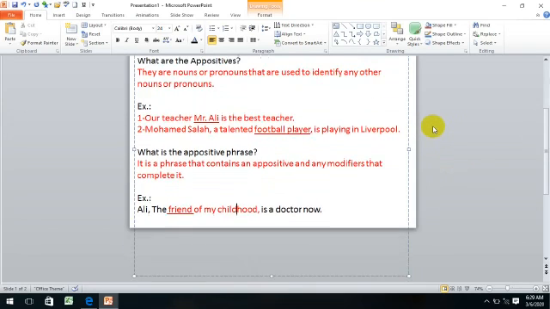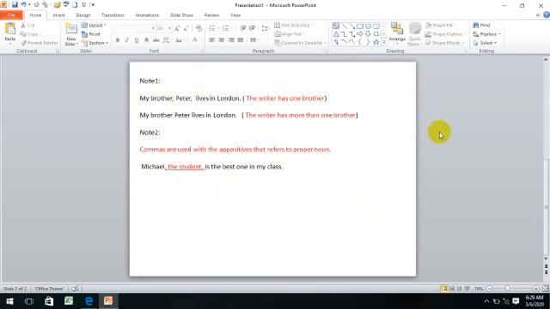Alright. We have some notes. Actually, we have two important notes when we talk about the appositives and appositive phrases. Let's read the first two sentences. My brother, Peter, lives in London. My brother Peter lives in London. Guys, what is the difference? Yes, the punctuation. The first sentence is set off by commas.